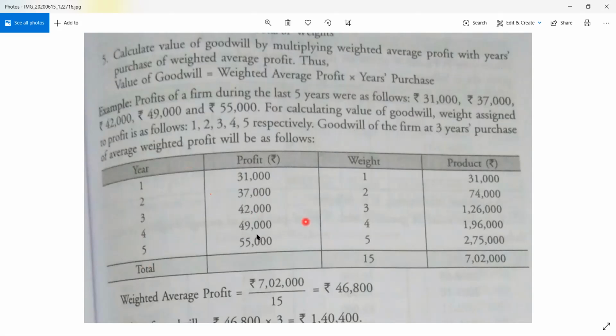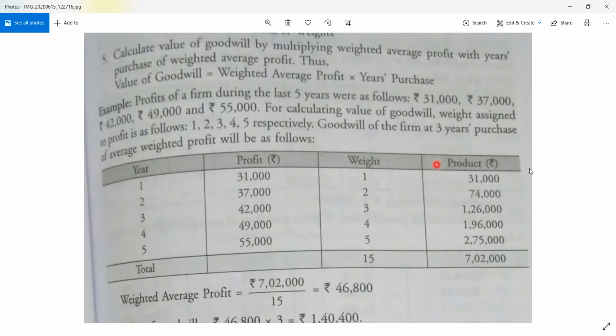Then you give the weight. Here the weight is given 1, 2, 3, 4, 5 respectively. Respectively means: for 31,000, 1; for 37,000, 2; for 42,000, 3; for 49,000, 4; for 55,000, 5. That is, the first weight for the first one, the second for the second, and so on. So put the weight also. Then comes the product.